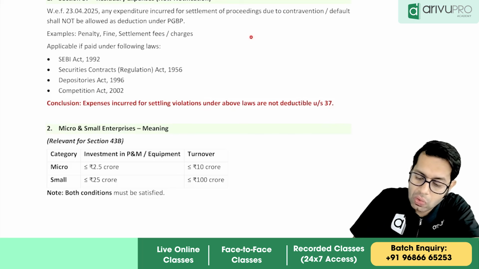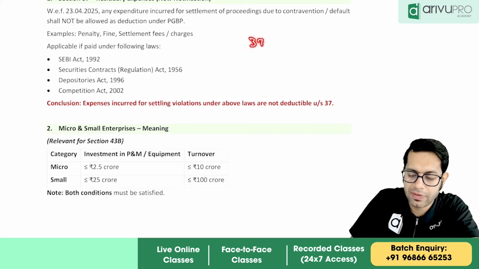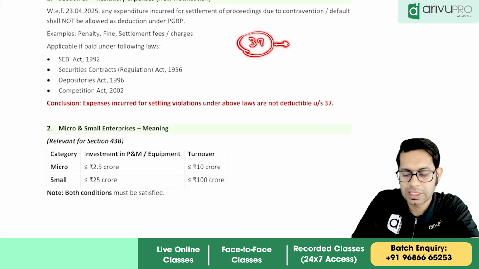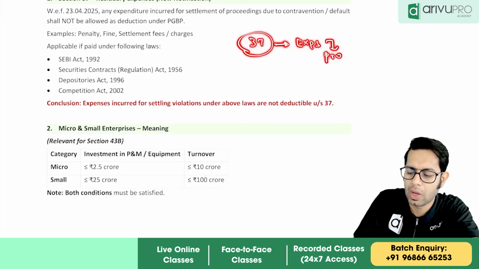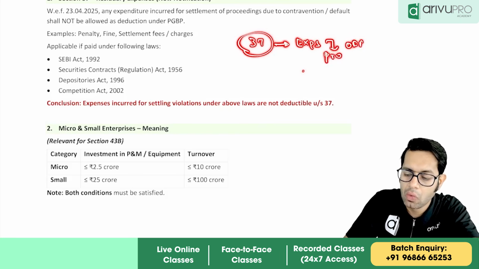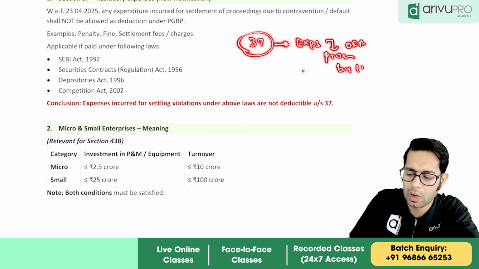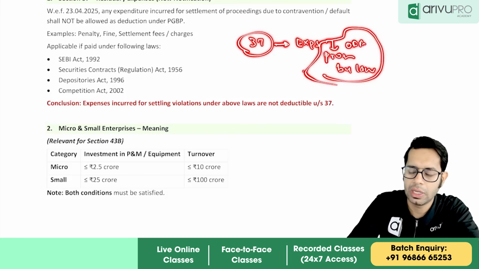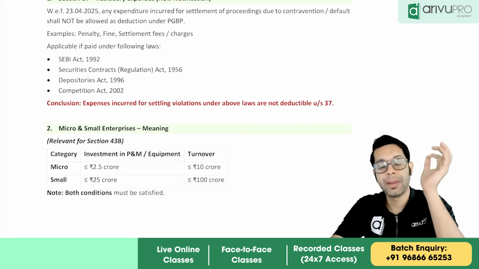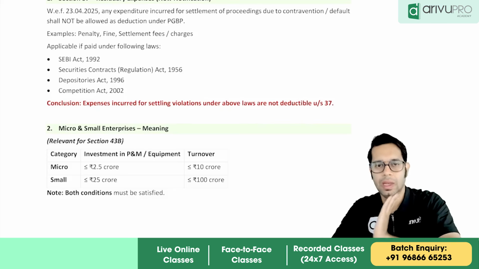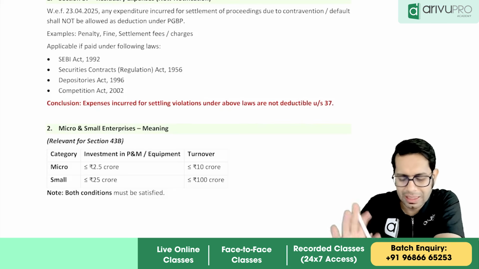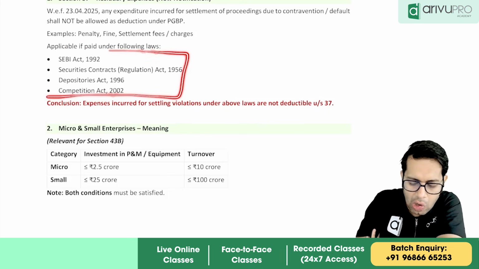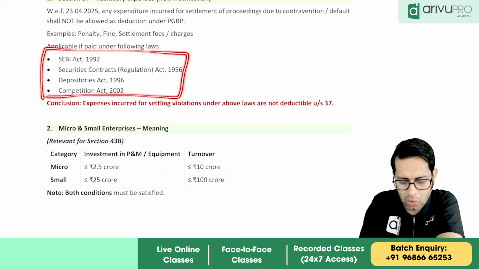Meaning, if you want to claim deduction under section 37, one of the conditions is that the expense should not be prohibited by law. It should not be for an offense which is prohibited by law. You should not incur expenditure for any type of offense which is prohibited by law. Now here they have added 4 laws.